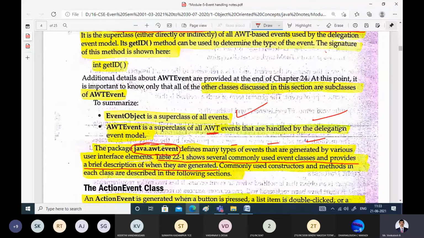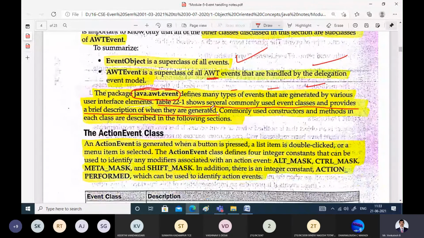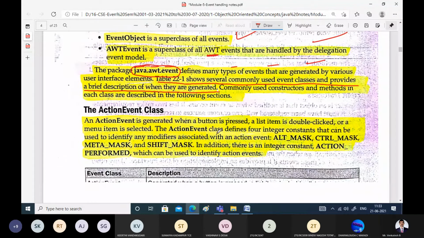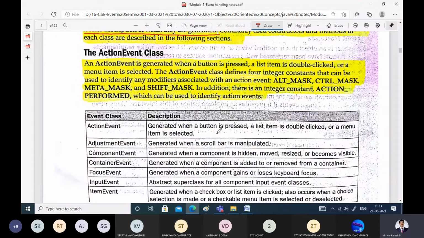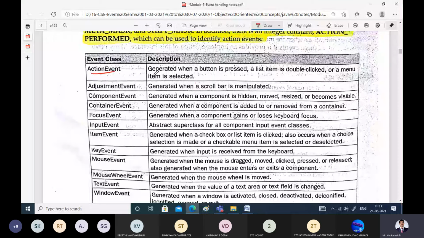Now we'll see each and every class. The table shows many of the classes we use and their descriptions. These are the event classes, and there are different types of events. The ActionEvent class is generated whenever some action has happened, that is, some physical input is provided by the user.